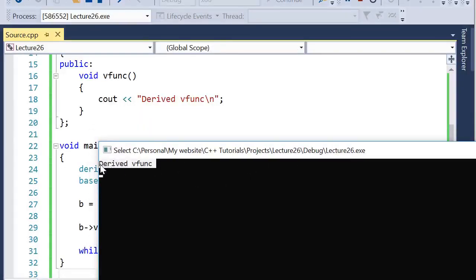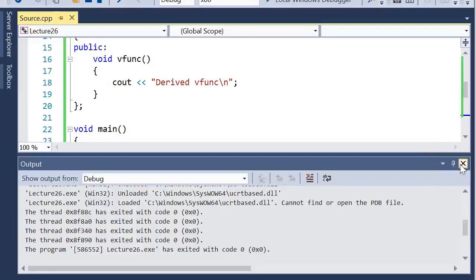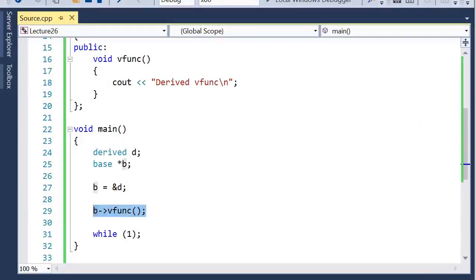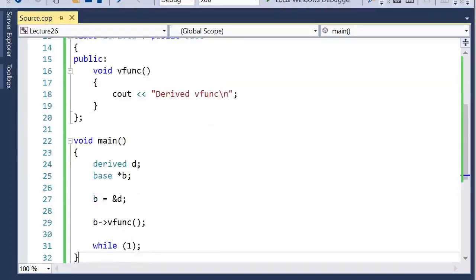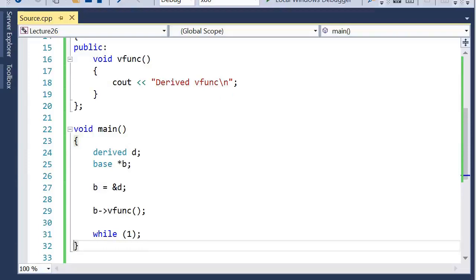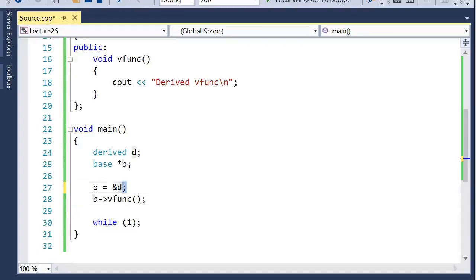And it is now outputting the derived virtual function. So that means when you call this function using the base pointer, it actually called the virtual function present in the derived class and not the virtual function present in the base class. So this is exactly how runtime polymorphism is achieved. Basically, in this case, the call to this virtual function is determined during the runtime and not during the compilation time. And it is done based on this assignment.